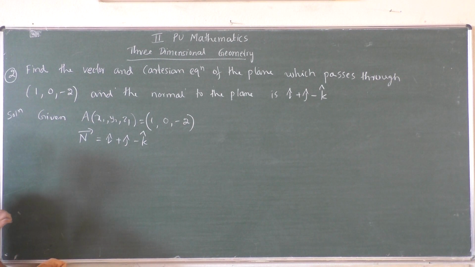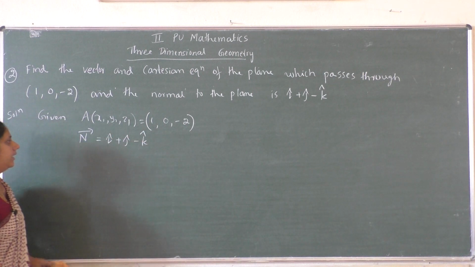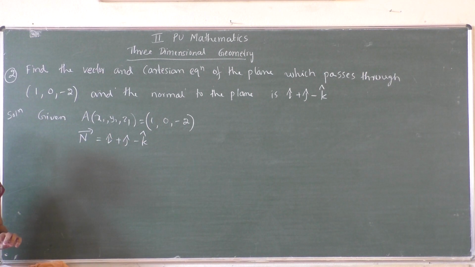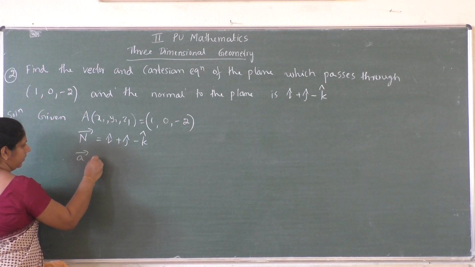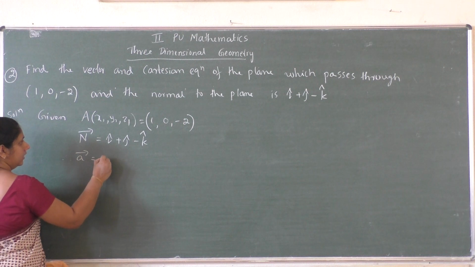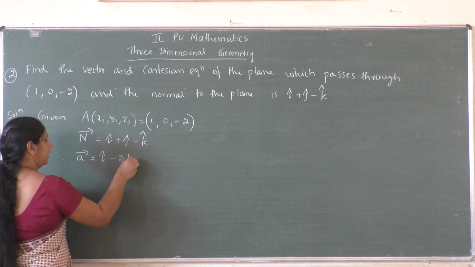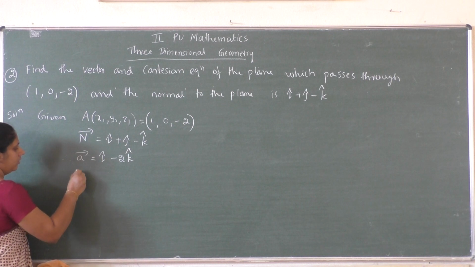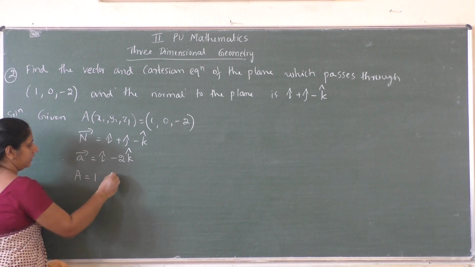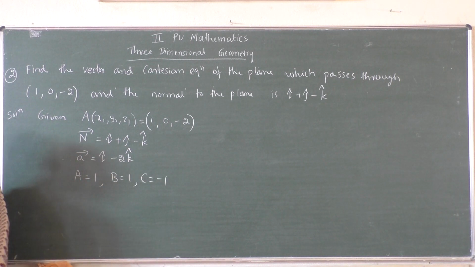So be careful and observe. Point A is given, that is 1, 0, minus 2, and capital N vector is I cap plus j cap minus k cap. Therefore you can write A vector is I cap plus 0 j cap minus 2 k cap, whereas capital A is 1, capital B is 1, and capital C is minus 1.